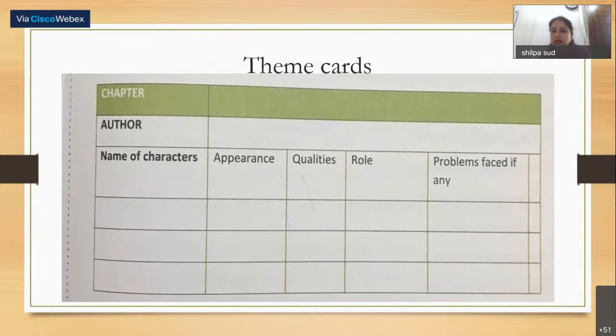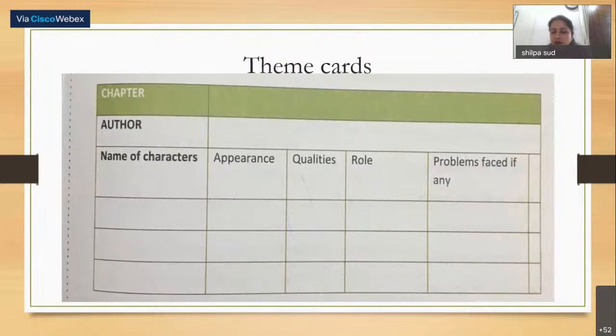Next we move to theme cards. Theme cards, again, you can prepare for any chapter, for any story, and you can provide them to the students in groups. You can see there are different columns here: name of characters, appearance, qualities, role, problem faced, if any. So these are the different columns.